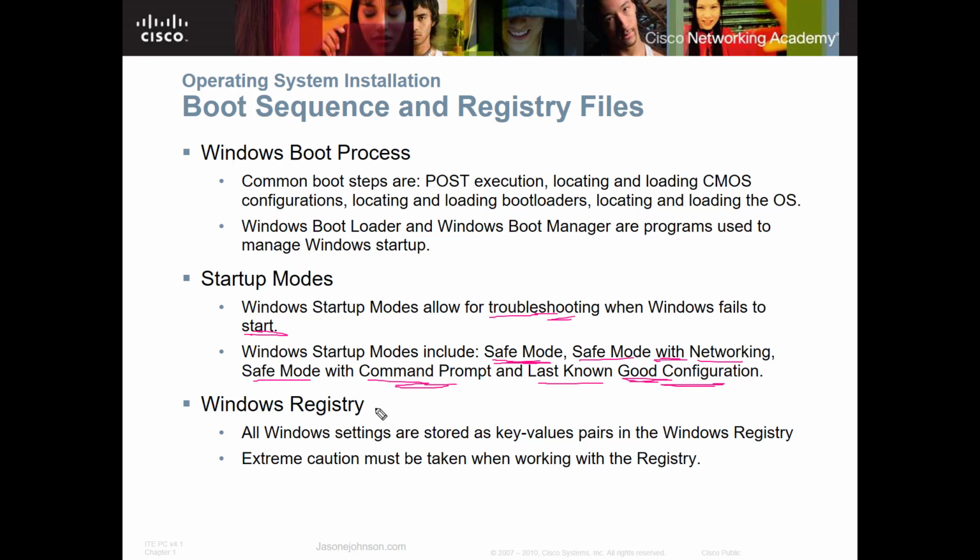Now, the last term on this slide, we're going to talk about the Windows registry. All Windows settings are stored as key value pairs in the Windows registry. Caution needs to be taken when working with the registry because if you make a change in the registry, you can really mess your operating system up. So you really want to make sure you know what you're doing in the registry before you make changes in there. You always want to back registry keys up before you make changes to them. So if you're going to make a change or update something, back those registry keys up. We don't cover in this video how to do that, but there are other videos and other resources that'll show you how to do that.